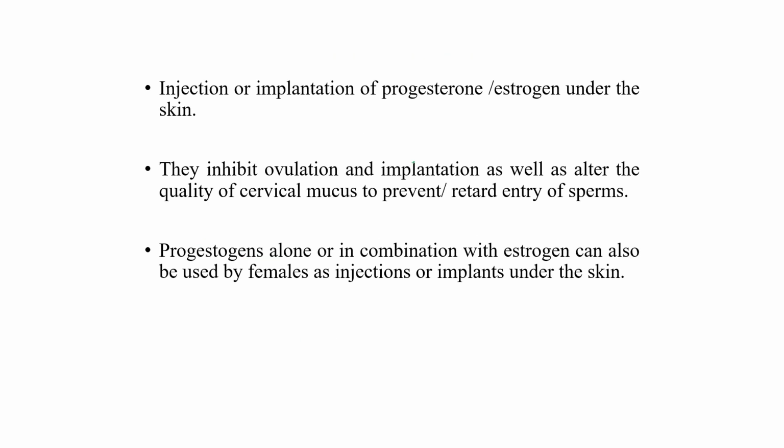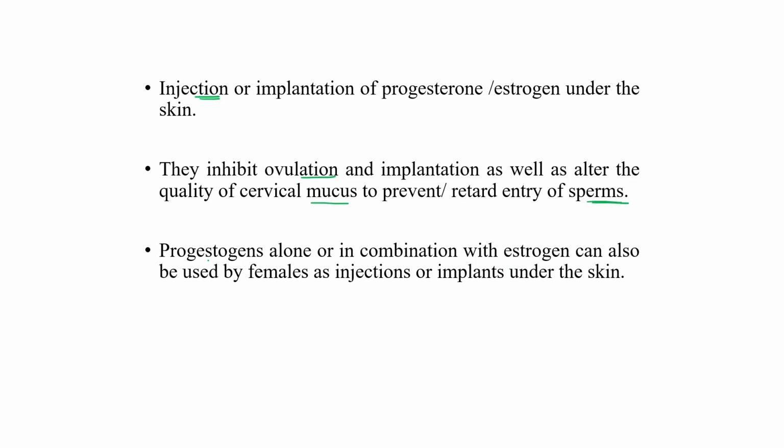Another method is injections or implantation of some hormone like progesterone or estrogen under the skin. With the help of this, injection inhibits ovulation and implantation, as well as alters the quality of cervical mucus to prevent entry of sperm.